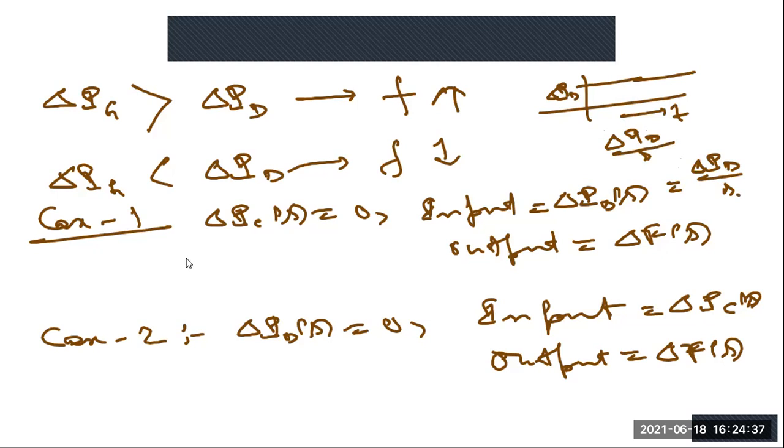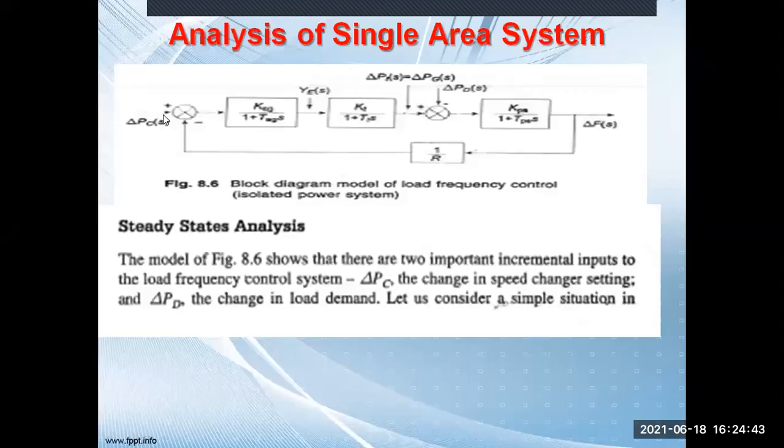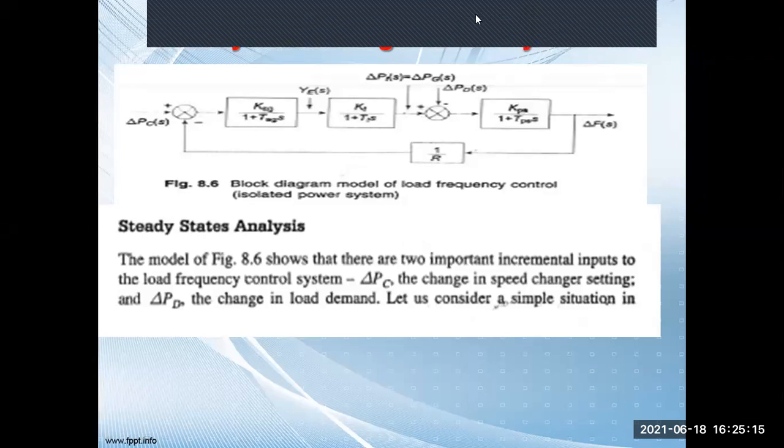Now, what will we do now? You see, delta PCS is equal to 0. So this comparator has no value, because if only one input is present, then why should we use the comparator? The comparator has no use. In that case, only the negative feedback will come. This negative feedback is -1 by R, and the remaining things will be the same. So now I will draw this block diagram, and I will show you how it looks.